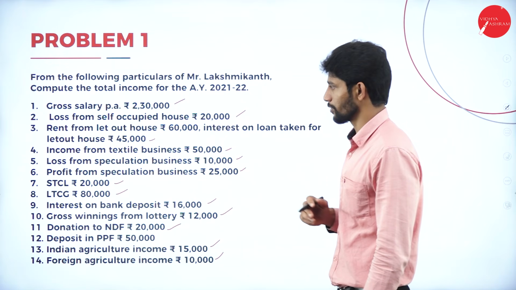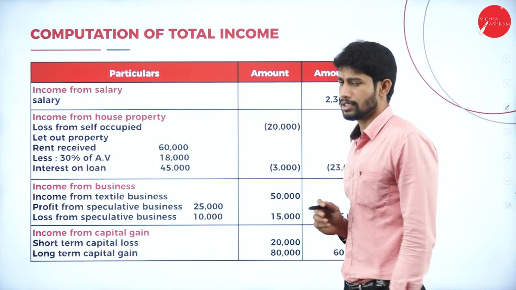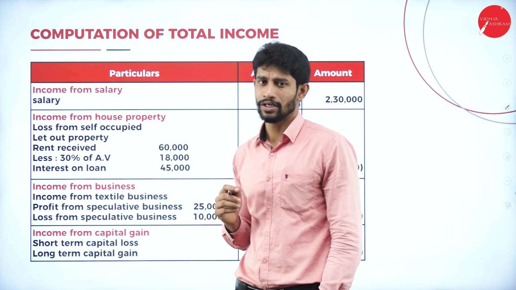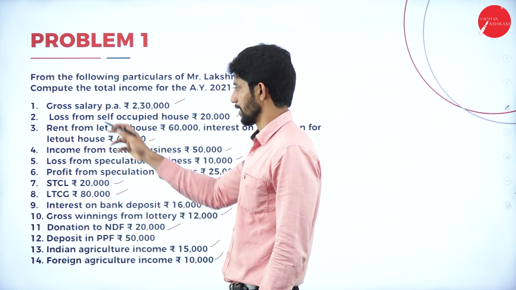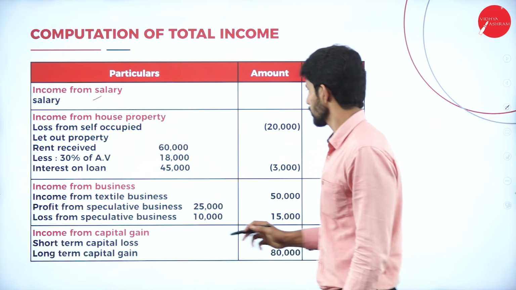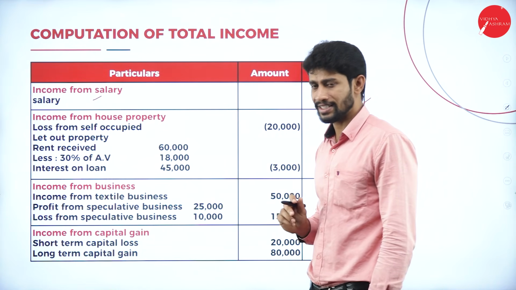So moving on to the solution part, computation of total income, particulars, amount. First head of income is what? Income from salary. Do we have income from salary in this problem? Yes, we have salary. Gross salary rupees 2,30,000. Finished with respect to income from salary.